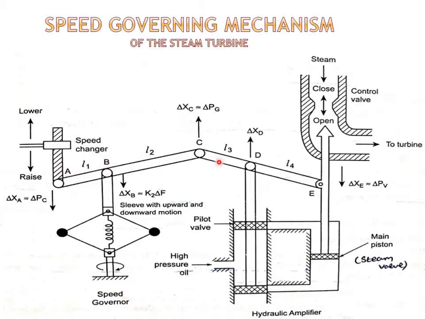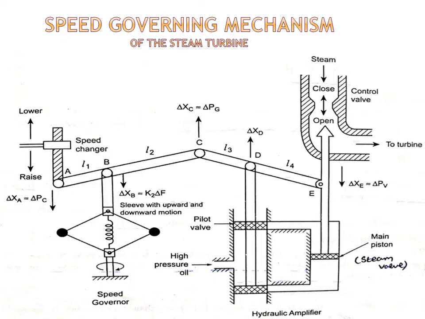This will influence the second link. When point B comes down, point D will move up. When point D moves up, the pilot valve will move up. Because of this movement of the pilot valve, high pressure oil enters the hydraulic amplifier, and this makes the main piston come down. When the main piston comes down, the valve to the turbine will open, so high pressure steam enters the turbine, and finally more power will be generated.